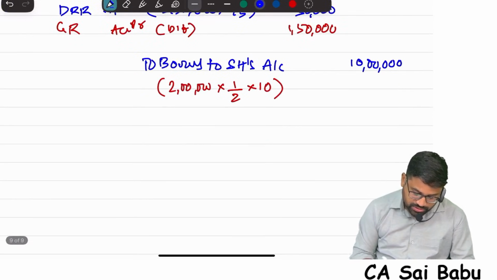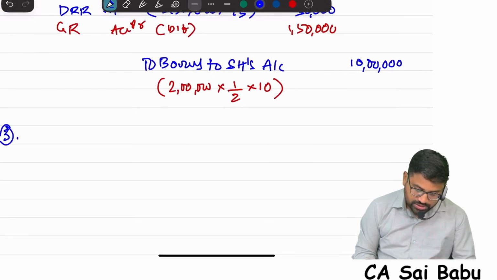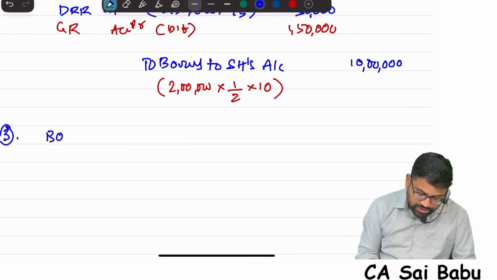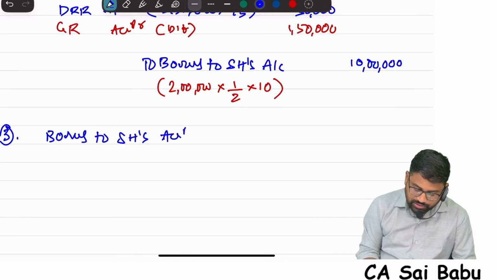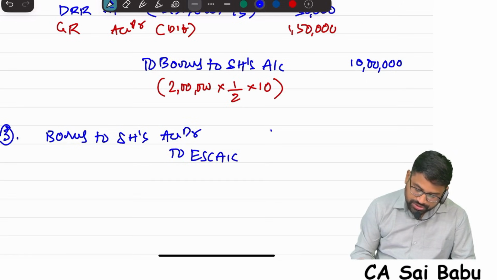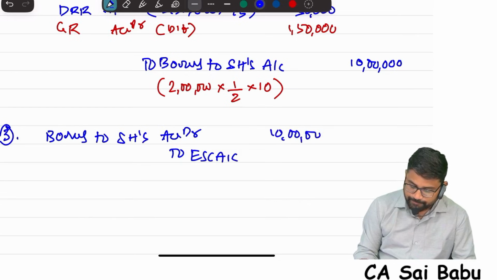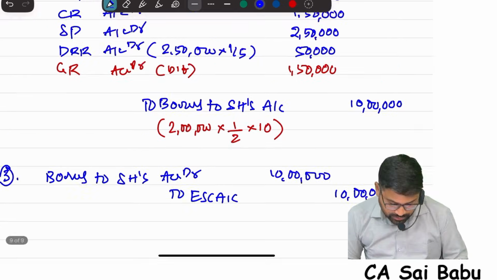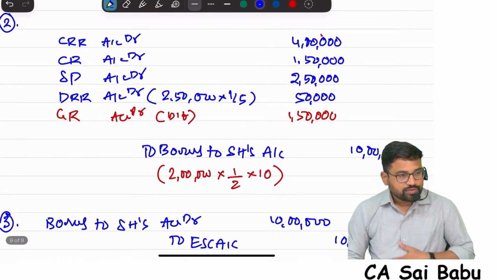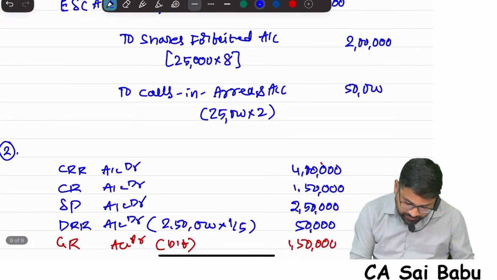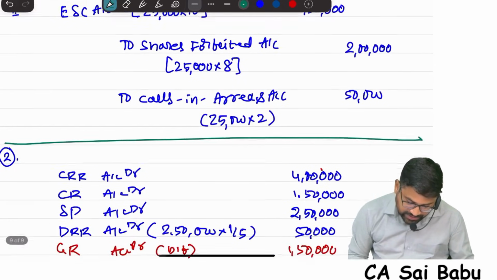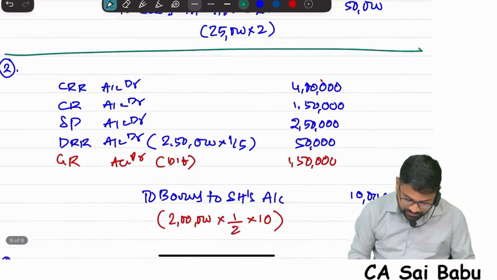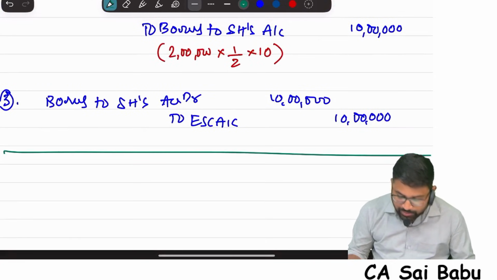So bonus declared. Now bonus declared, bonus issued. Bonus shares issued means bonus to shareholders to share capital. Correct? Bonus to shareholders account debit to equity share capital account. How much? 10 lakhs, 10 lakhs. That's it. So this is the entry. I'm giving one segregation. See this. This is for first entry, fully paid bonus shares.